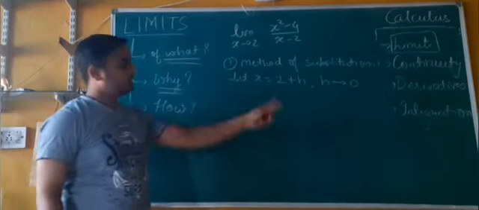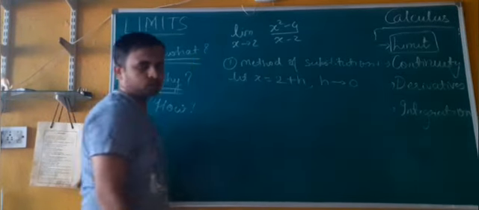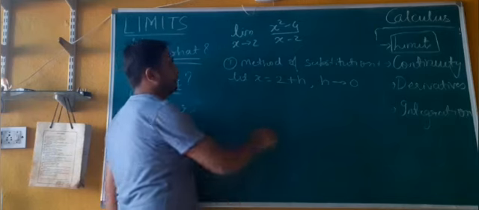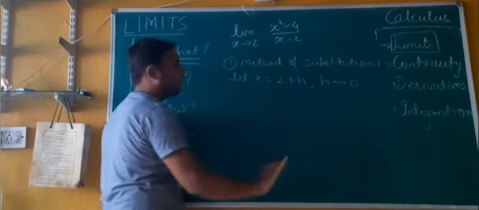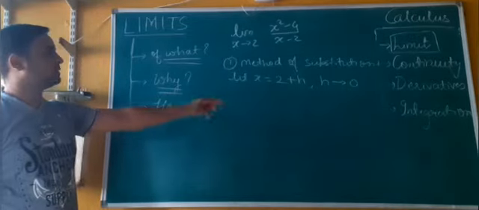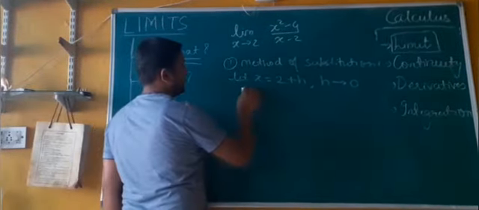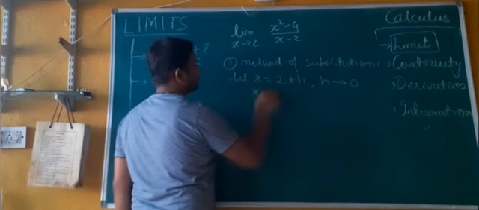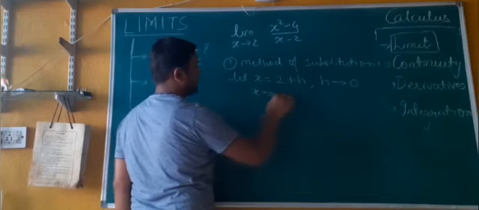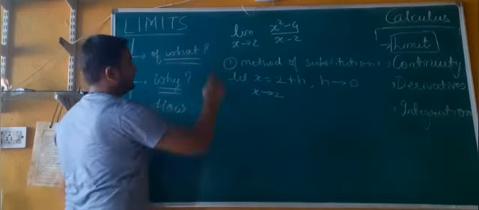If h is tending towards 0, that means the value of h is very very close to 0. Let's put this as 0. Then the value of x should be 2 plus 0, which is again 2. So it doesn't make much sense, but this is a different terminology to write it. So if h is tending towards 0, x tends to 2 again, right?